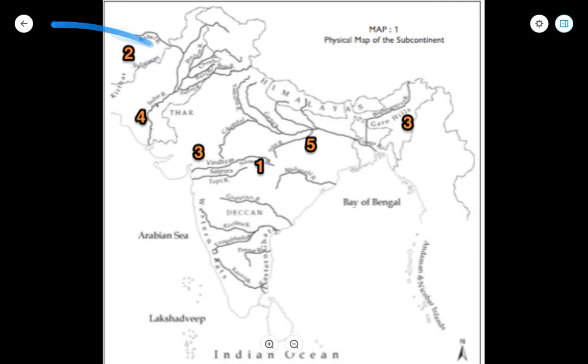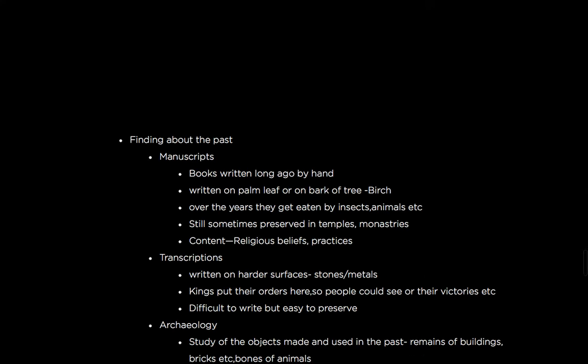So any traveler who would travel from the western part of the world called the region east of the river Indus as India. So this eastern part of the Indus River was called India. This was where the term India had originated.